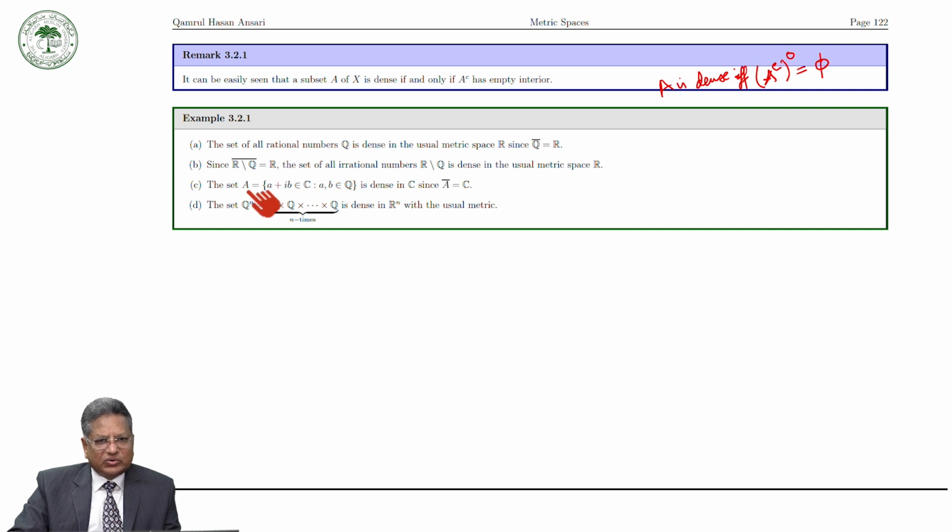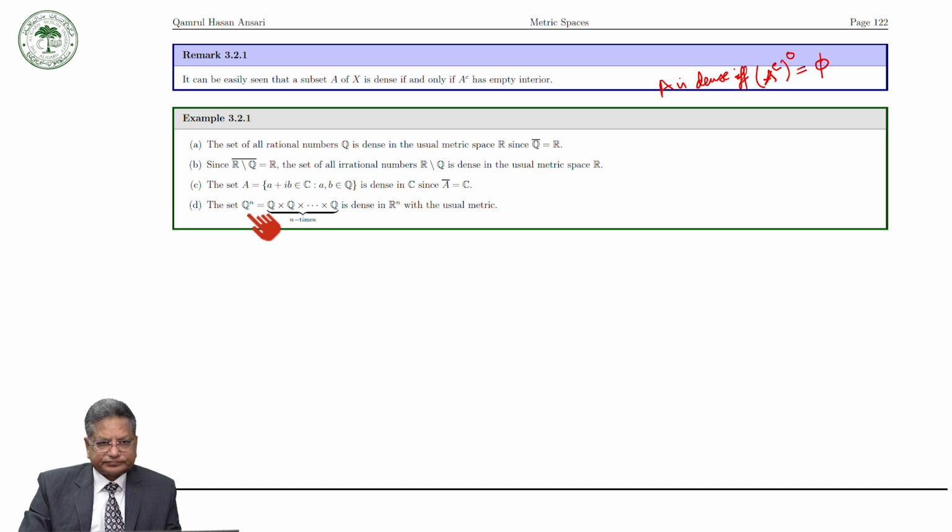Then the closure of A is equal to the whole space C, the set of all complex numbers, and therefore A is dense in C. Similarly, Qn, which is Q cross Q and so on, where Q is the set of all rational numbers, is dense in Rn with respect to the usual metric. Now you can see under other metrics whether Qn is a dense set in Rn or not.